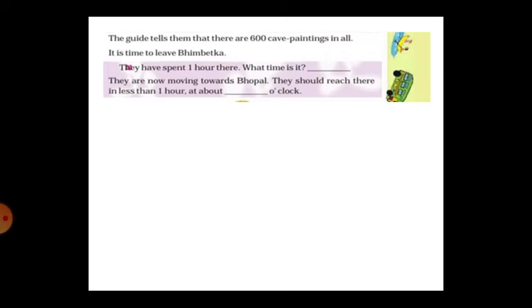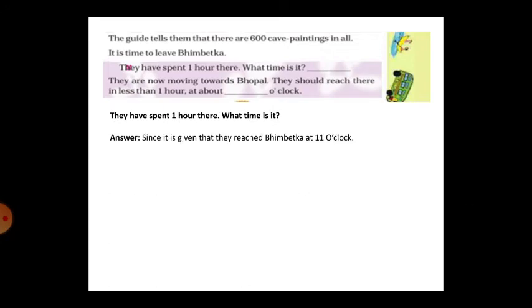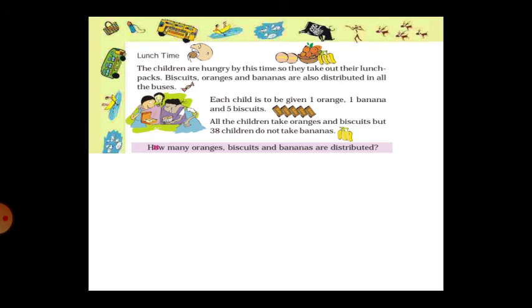From Bhimbetka to Bhopal, it is less than 1 hour. What is the time? Since they reached Bhimbetka at 11 o'clock, 11 o'clock plus 1 hour is 12 o'clock.